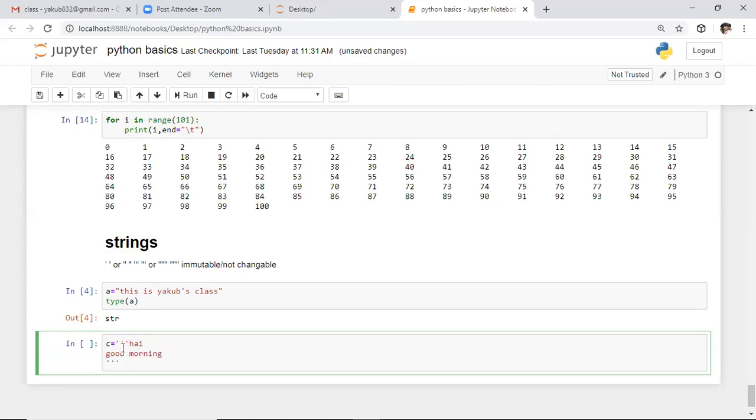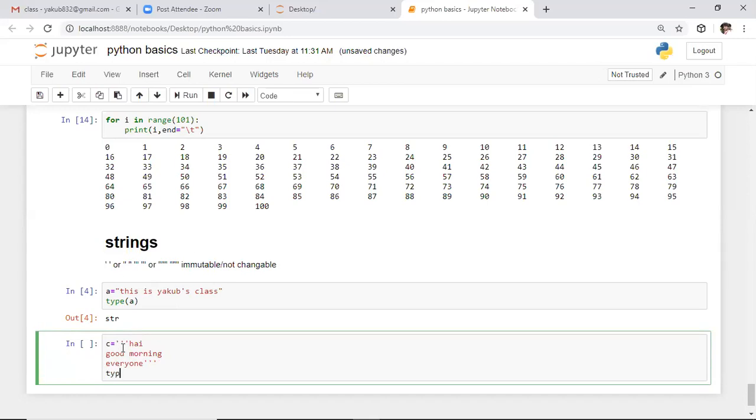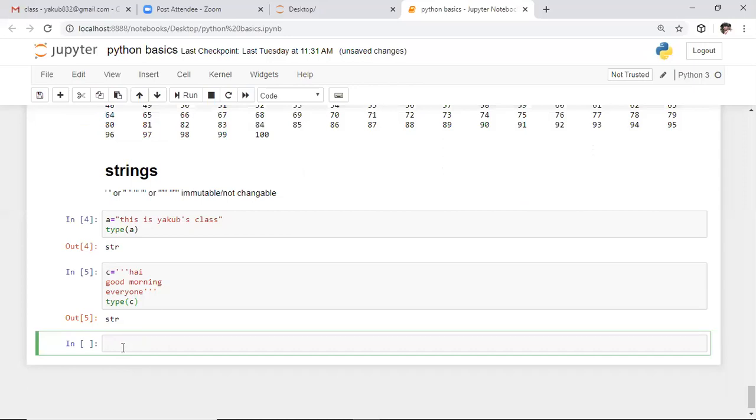Here I'm writing some string in triple quotations. If you observe the type of c, it will again return string only. Here you can define multiple line strings in either triple single quotations or triple double quotations. That is the representation of a multiple line string.